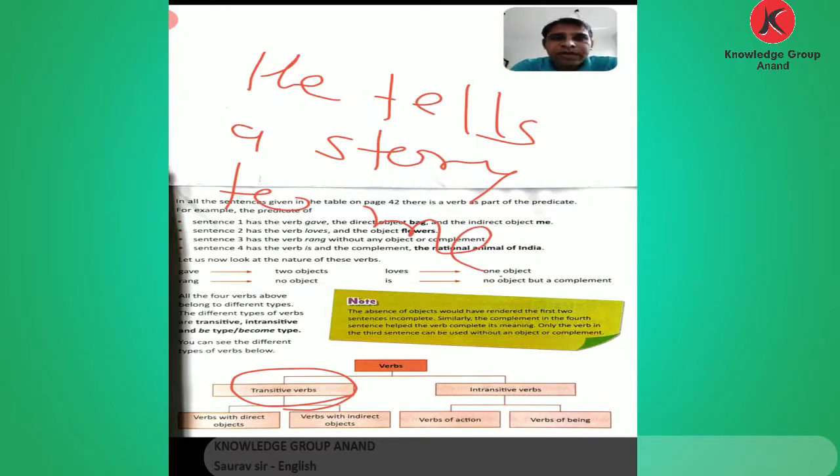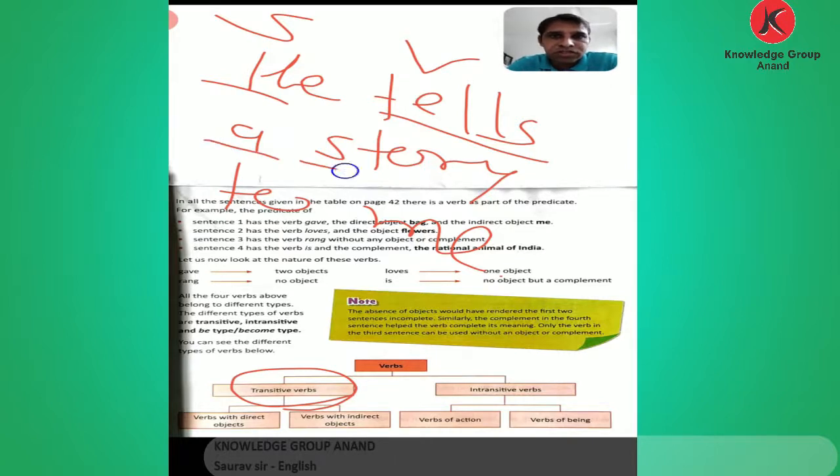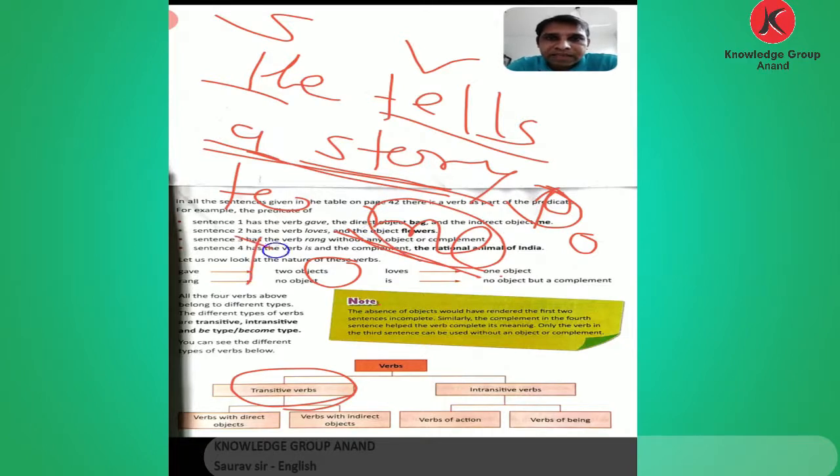Here he is the subject, tells is the verb, a story is the direct object, and me is the indirect object, the one who receives.